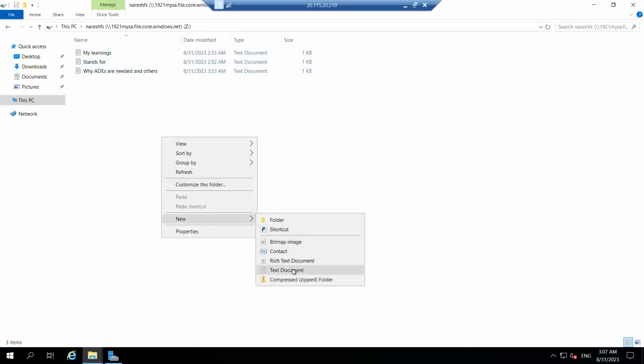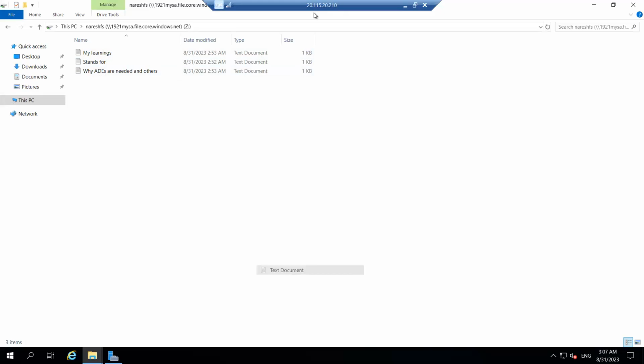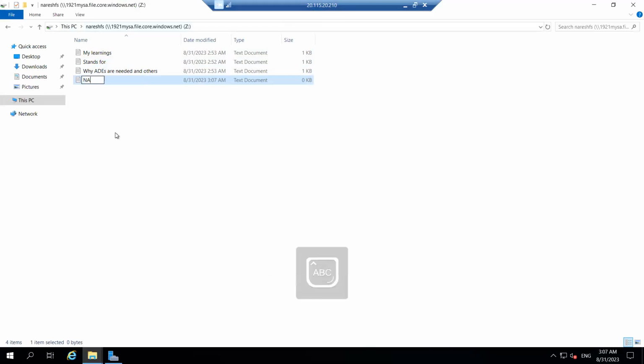Let us take, I'll add one file, inside my server in the file share. I'll name it Naresh students details. Open this one.